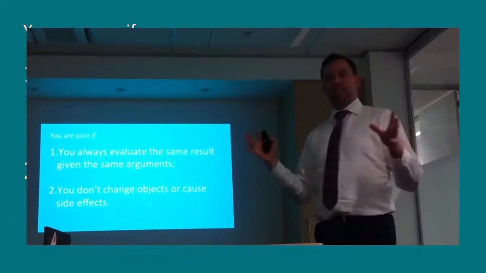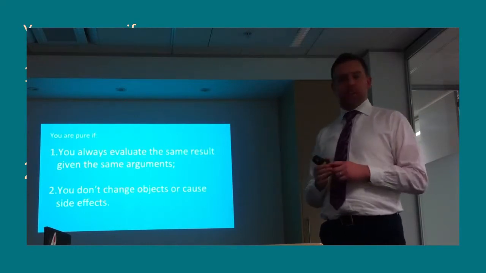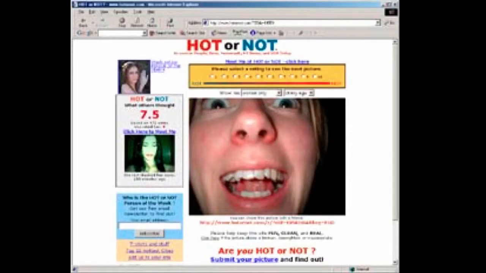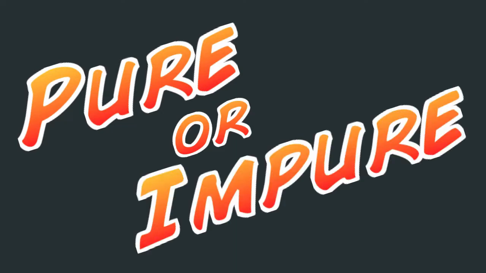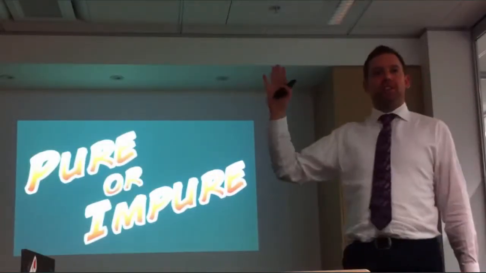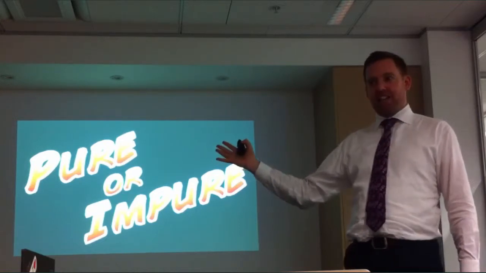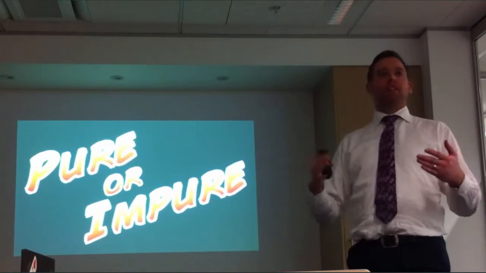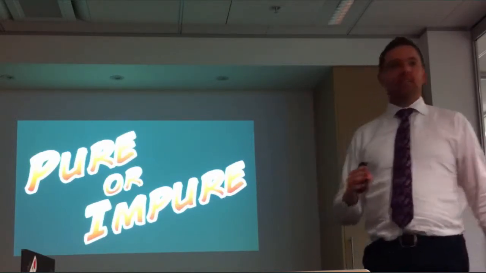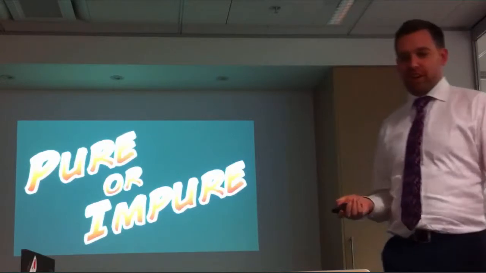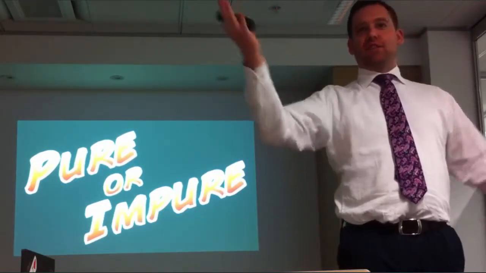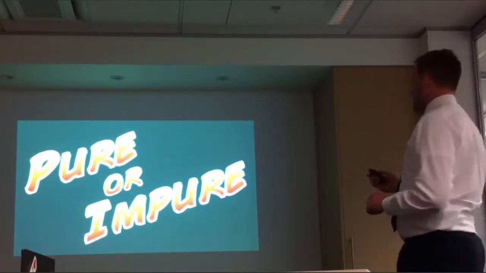So what we're going to do is work out whether a function is pure or not. We're going to play a game based on the world famous Hot or Not, but this one is going to be called Pure or Impure. I'm going to show you some code, and we're going to talk about some F# syntax as well. It's pretty easy stuff. If you have seen it before, you'll go, I understand it. If you haven't, it's a pretty good introduction. So I'll show you a function, we'll talk about it, and then as a group, you can decide if it's pure or impure.